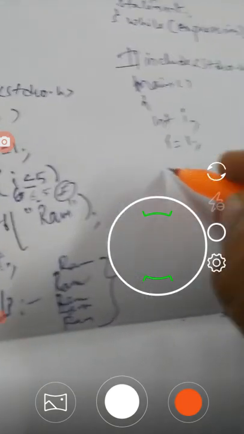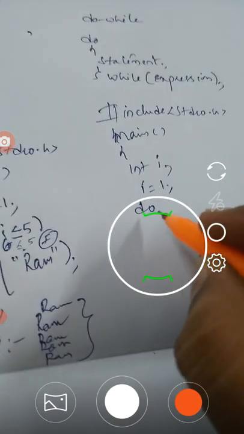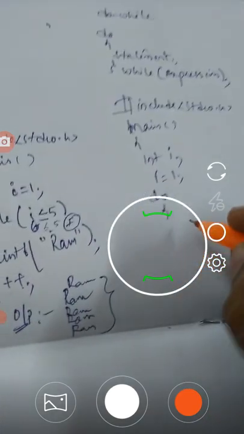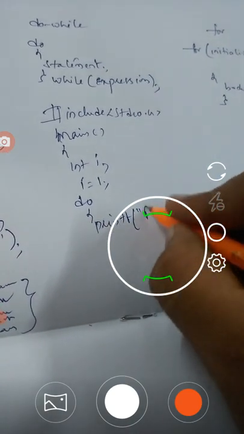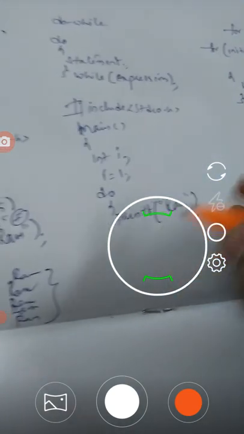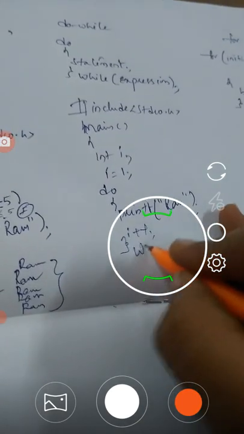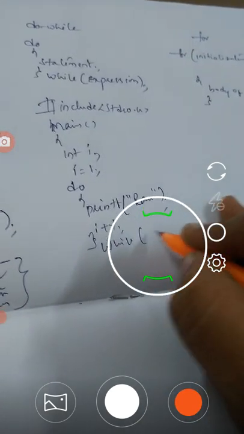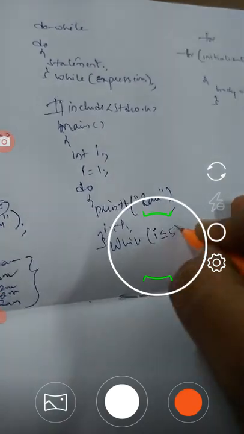Next we write do first, then printf Ram, then the iterative statement, and close this. Then you write a while condition with the expression i less than or equal to 5 here.